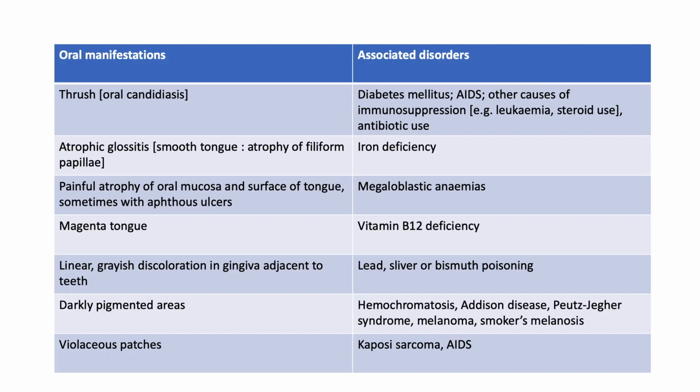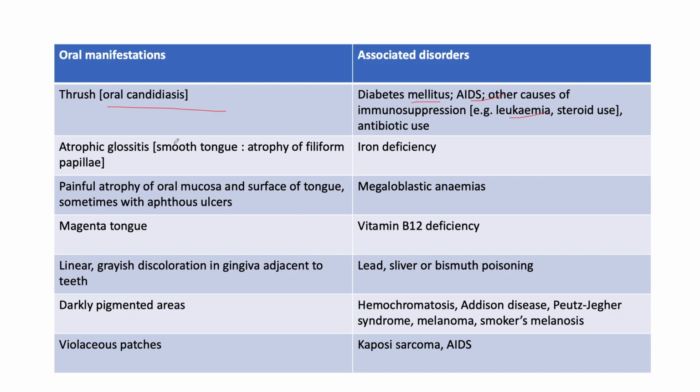So we're kicking off, guys, talking about oral manifestations of disease. A couple of noteworthy ones here. So thrush, as we know, is quite common in the setting of immunosuppression. Now, immunosuppression from anything, be it diabetes mellitus, which is quite common, HIV, AIDS, and other causes include leukemia, steroid use, antibiotics. In iron deficiency, we have atrophic glossitis.